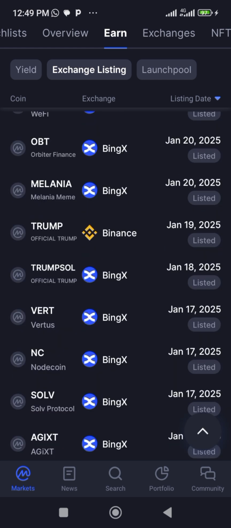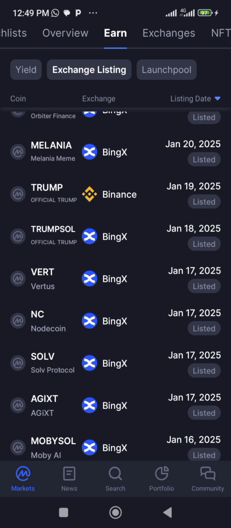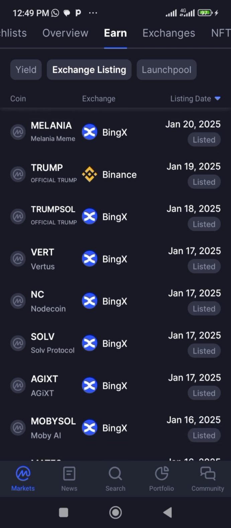Assuming you come to this exchange listing, you see an opportunity that Binance is about to list a particular coin, you need to go and look for other exchanges and see if the coin already exists. So what you need to do, you go to either KuCoin, Bybit, Bitget, Gate.io or Mex to check if this coin that Binance wants to list is already in the market.